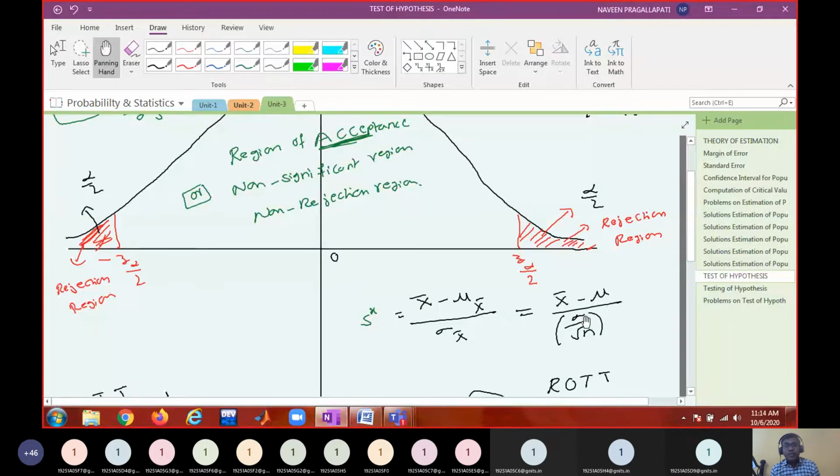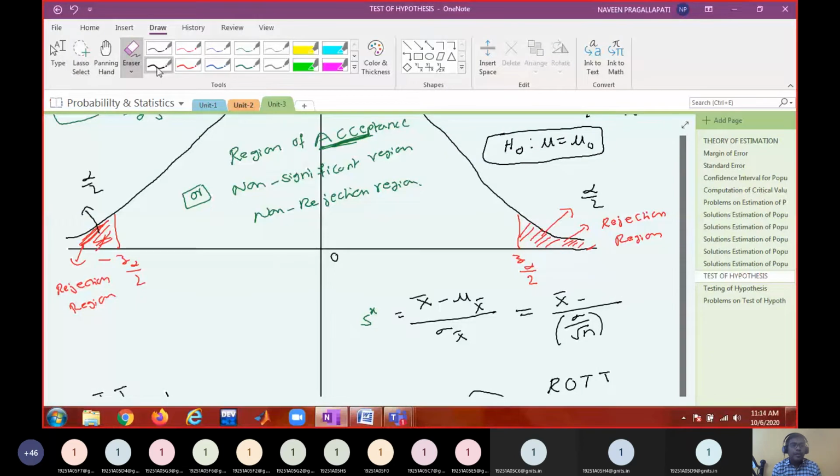Okay, whatever is to be believed to be true will be given in the problem. In terms of mu and sigma, because it is a particular value, instead of calling it mu, we call it mu naught, because we make the statement like this: mu equal to mu naught, a simple hypothesis. So in place of mu, what should I write? Mu naught, because I'm assuming that the population mean mu is equal to mu naught.